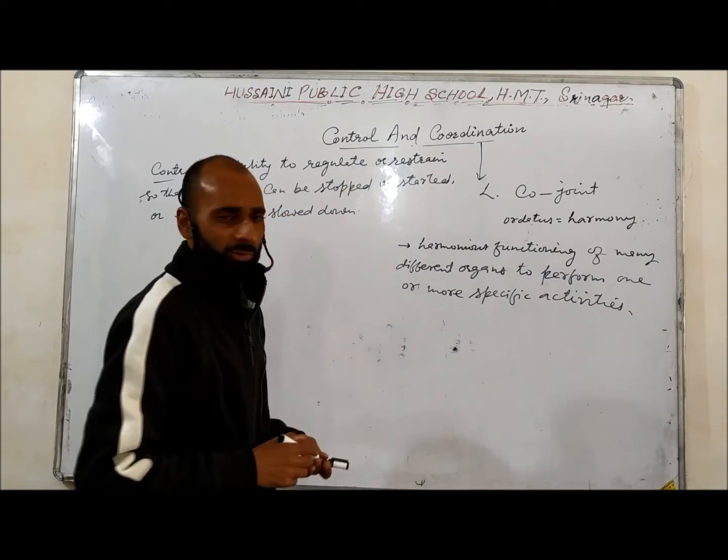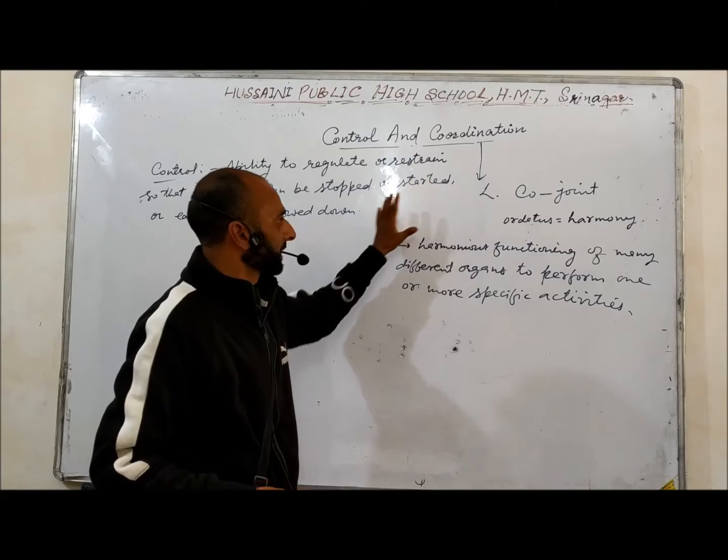This is coordination. So control and coordination, these are the definitions.